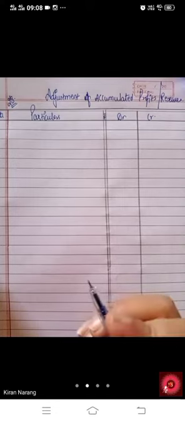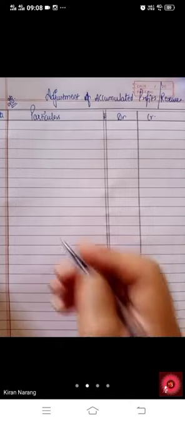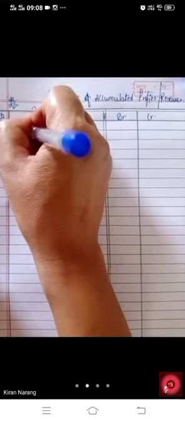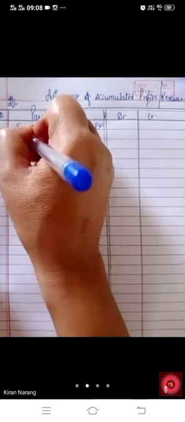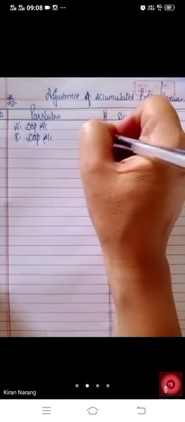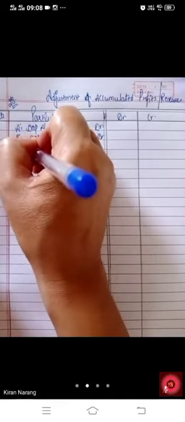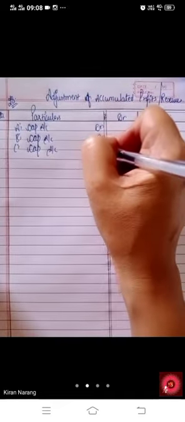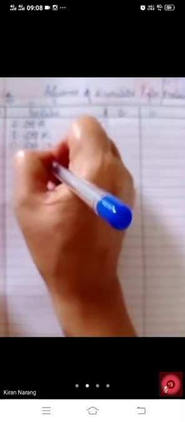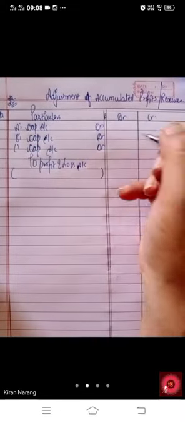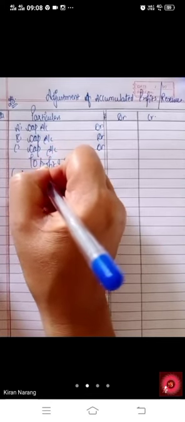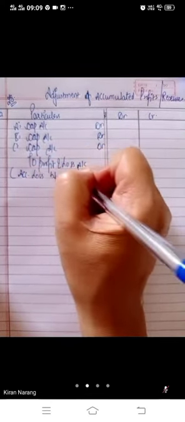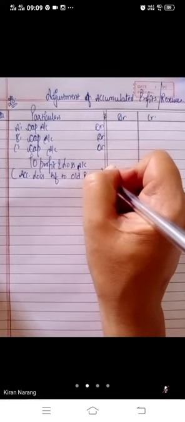So first of all, you are having the debit balance of profit and loss, and what will you do? You will write off that. A's capital account debit, B's capital account debit, C's capital account debit, to profit and loss account. Accumulated loss transferred to old partners in old ratio.